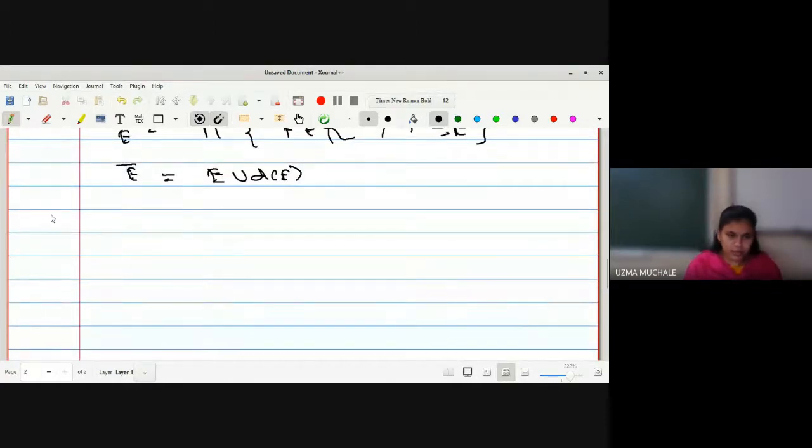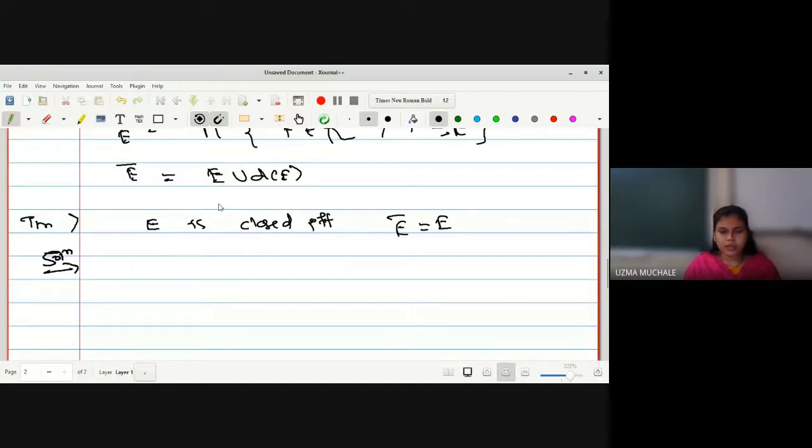Now let us go for the theorem, or we can say a property, which we already know: E is a closed set if and only if E bar is equal to E. If you want to prove this, I have to prove it in two parts.